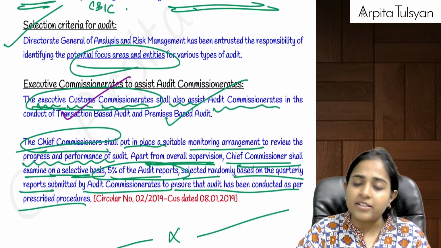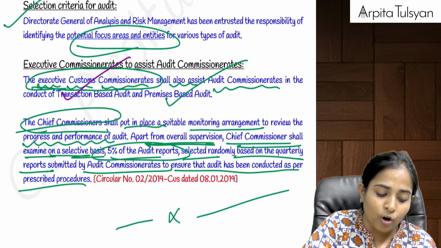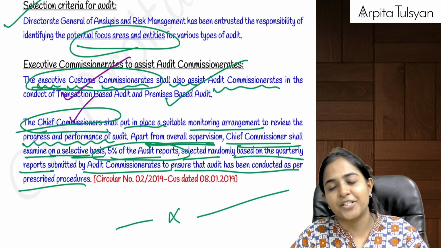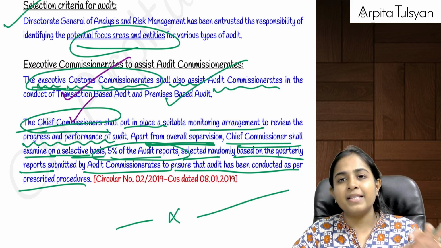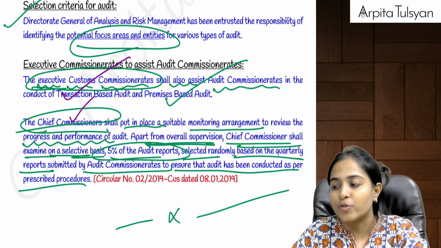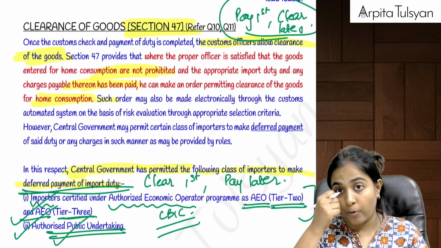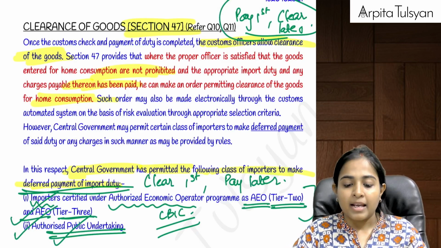And this audit is done by whom? This is done by the audit commissionerates. Above the audit commissionerate, you have got the chief commissioners who are going to keep an eye on the audit commissionerates, that whether the audit is being done properly or not. Means whatever audit reports were submitted, out of that 5% of the audit reports will be chosen, and then that will be checked by the chief commissioner, whether they have done it properly or not. Are you clear with this?